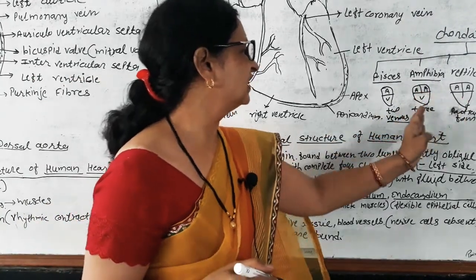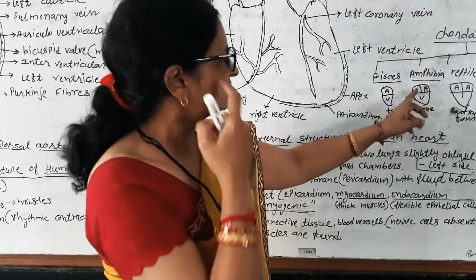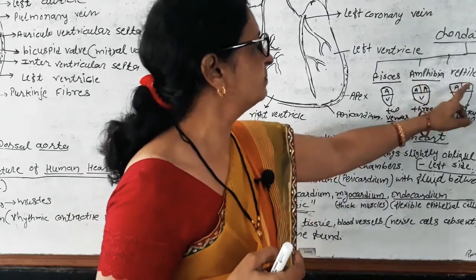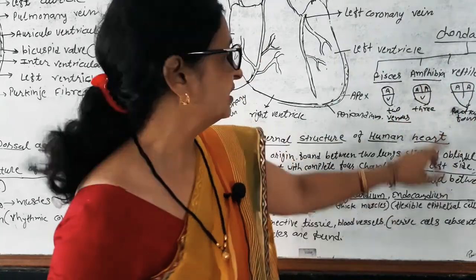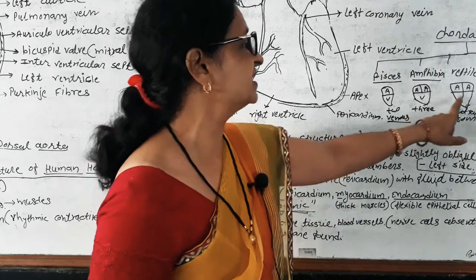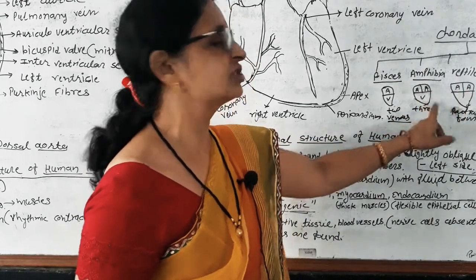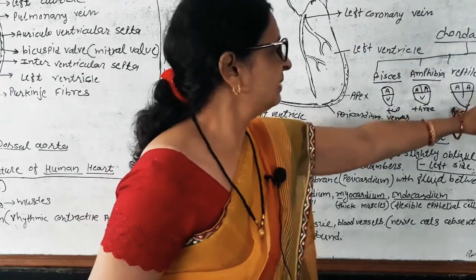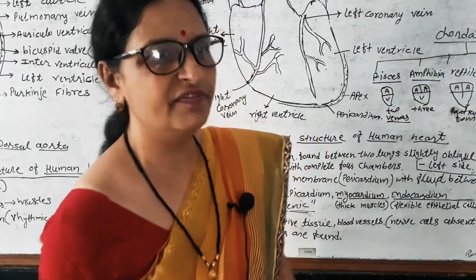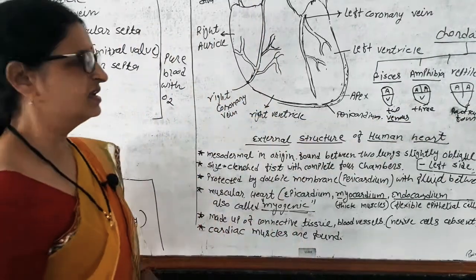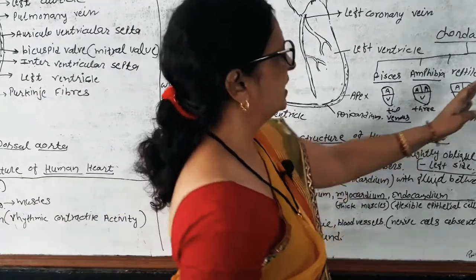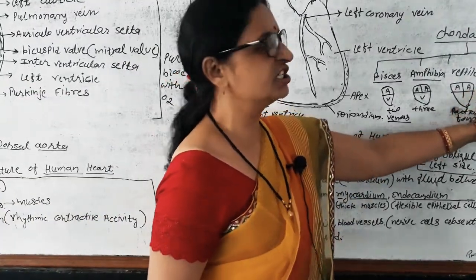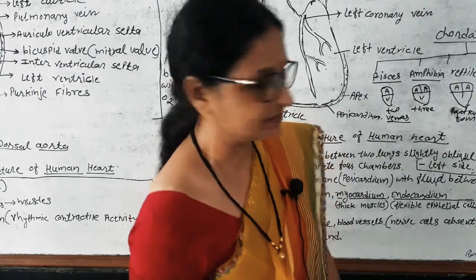Amphibia and reptile carry oxygenated and deoxygenated blood only in the auricle, but when the blood comes into the ventricle, oxygenated and unoxygenated blood get mixed. In aves and mammals, the complete four chambers are differentiated completely. That is why oxygenated and unoxygenated blood never mix together.